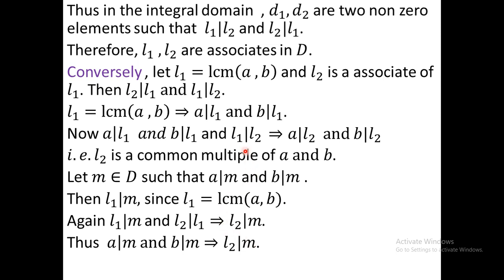So we show that L2 is a common multiple of A and B, and for any common multiple M, L2 divides M. Therefore L2 is LCM of A and B. Hence the theorem is proved, that is, if L1 is LCM of A and B, and if L2 is associate of L1, then L2 is also a LCM of A and B.